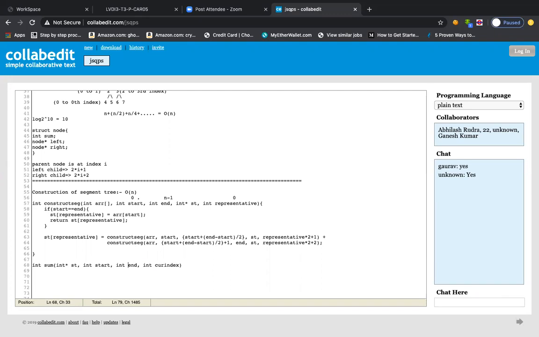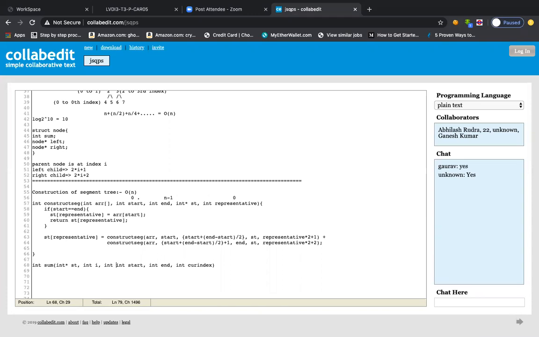And then we want to figure out the query index. What I mean is the start index of the query, or let me write it as i to j, it will be more clear.